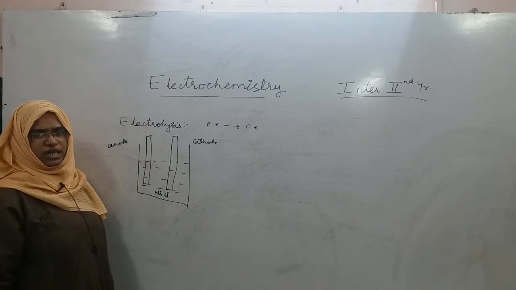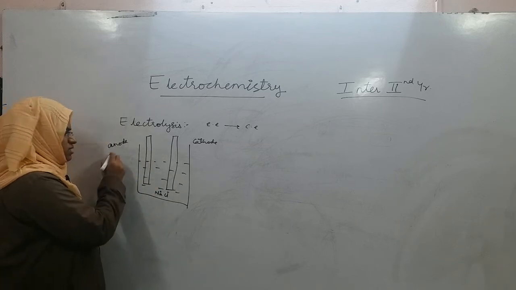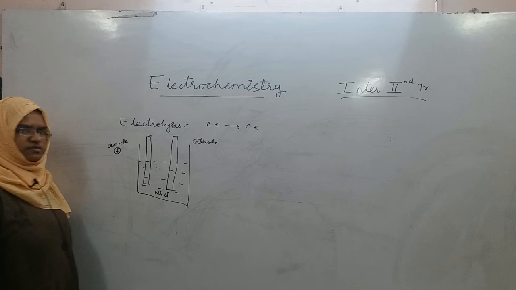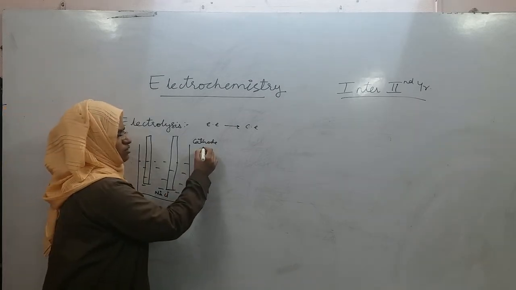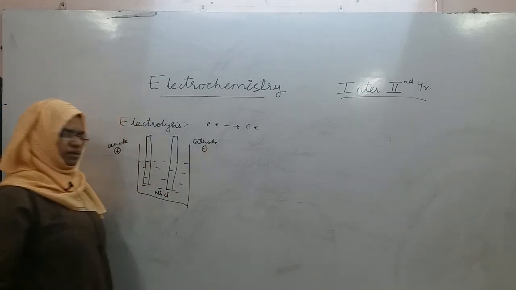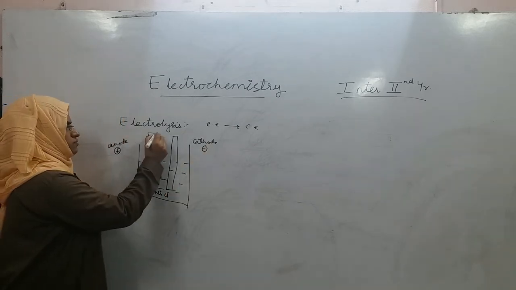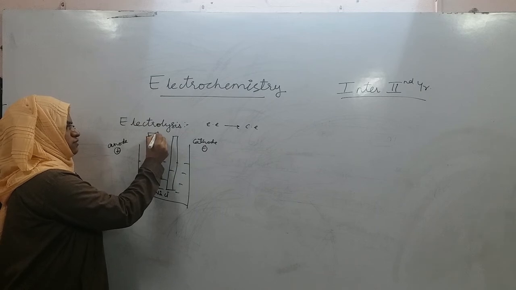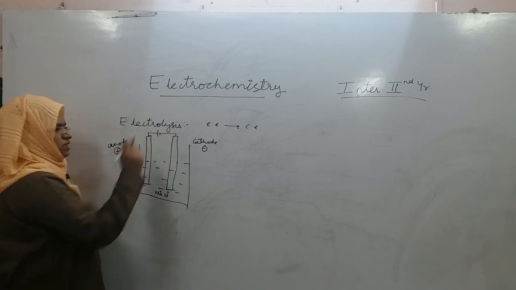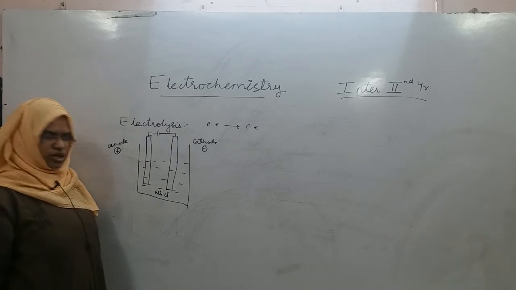In the previous cell, the anode had negative charge, but here the anode will be positive. In the previous cell, the cathode had positive charge, but here the cathode will be negative. Anode was negative, so you took a small line there. Now the anode is positive, so you have to take a large line, and the cathode is negative, small line, right.